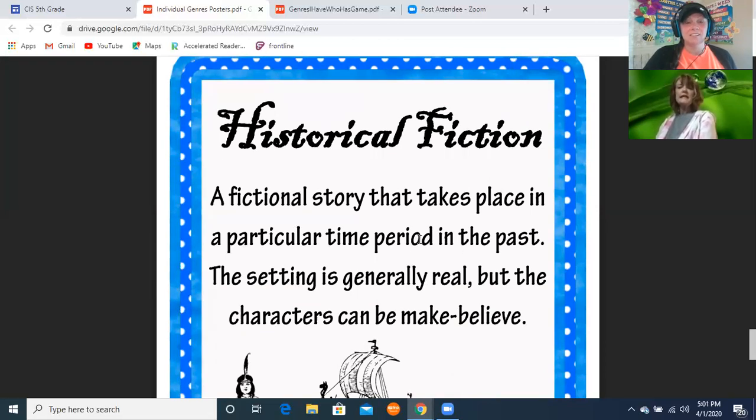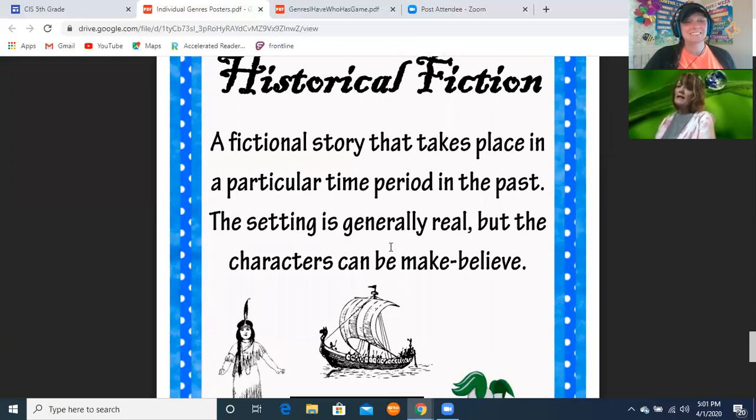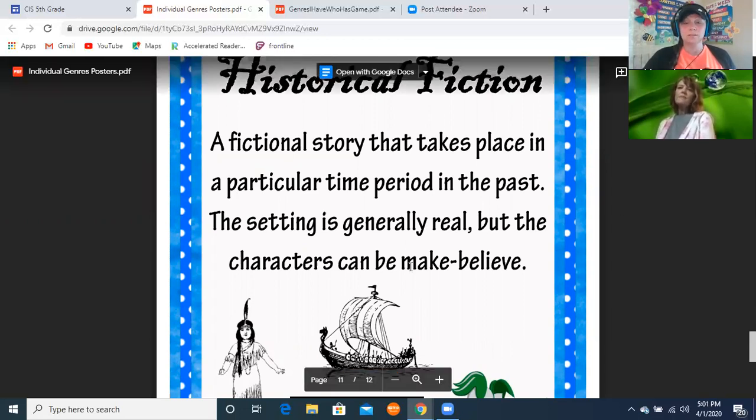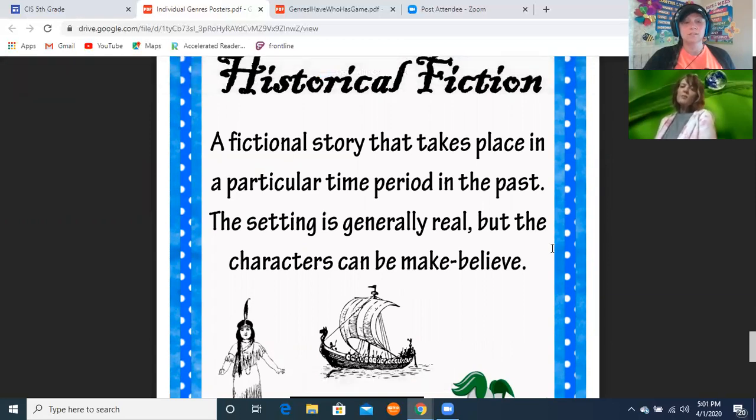Historical fiction is the next one, and this is another one that I really like because you learn a little bit about history too. A fictional story that takes place in a particular time period in the past. The setting is generally real, but the characters can be make-believe. The Watsons Go to Birmingham is an example of historical fiction, or all of the books that are about the Titanic, or the Holocaust too. Yes, the Holocaust has really good ones.